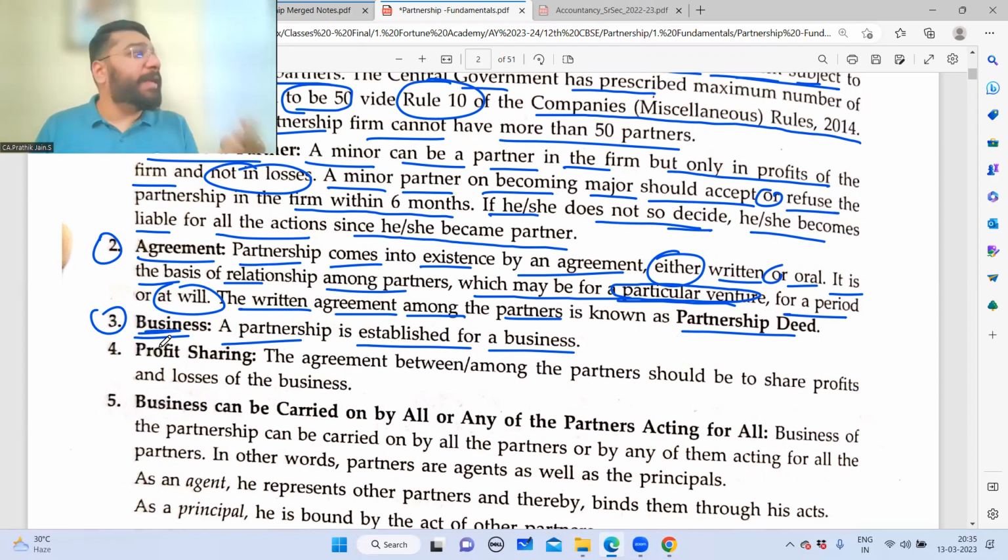Partnership can be created if the business is legal and the motive is for profit earning. If your motive is not profit, then you cannot create a partnership. You have to create a trust or a society. If you want to create a partnership, 2 things have to be satisfied. One, it should be legal business. Second, your motive should be to make profit. If your motive is non-profit, social service, then you cannot create partnership. You will never see any NGO or NPO in the form of a partnership. They'll be either trust or society. They will never be partnership because it is not allowed.